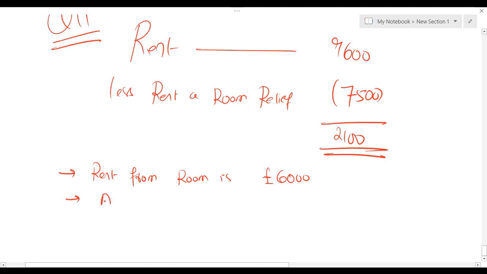And let's say actual expenses relating to that room, they are 7,000. Assuming if you come across a situation where rent from room is lower than actual expenses in that room, then what to do? Now listen and listen carefully.